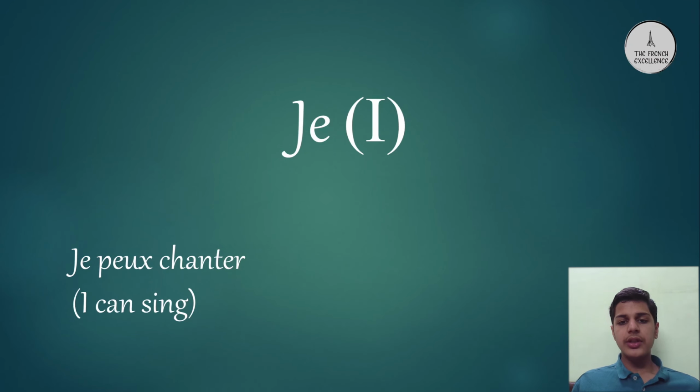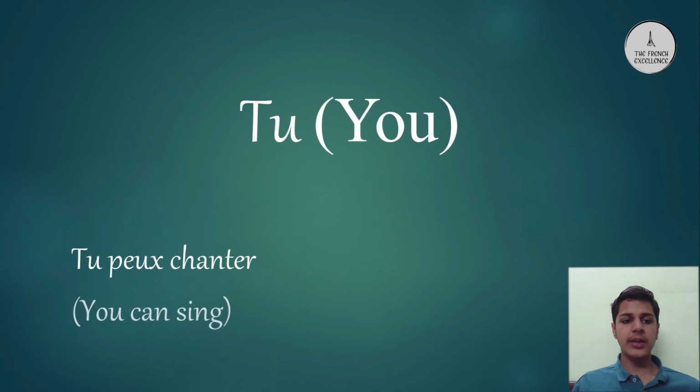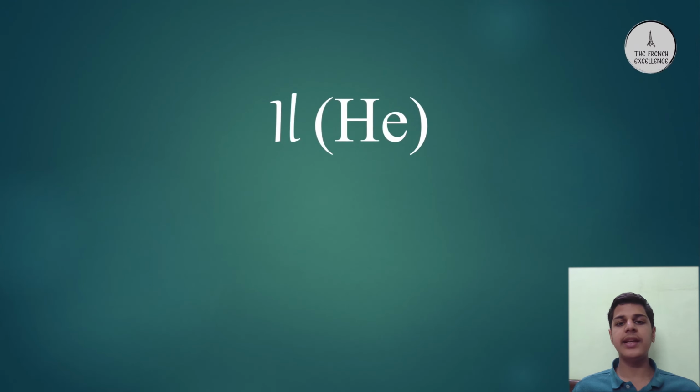The pronoun je is followed by the pronoun tu, which means you. The pronoun tu is used when you're talking to a second person. For example, tu peux chanter, which means you can sing. After the pronoun tu comes the pronoun il, which means he.